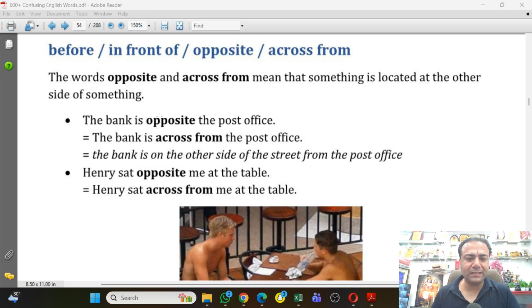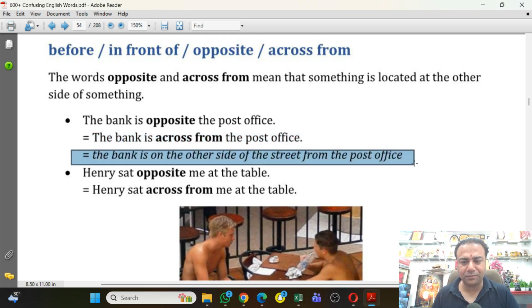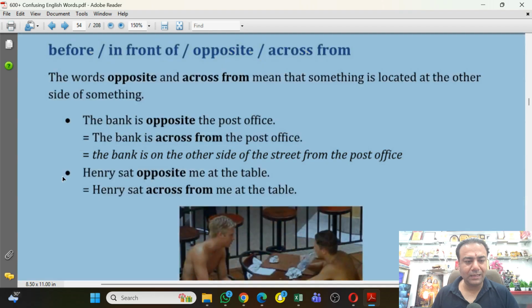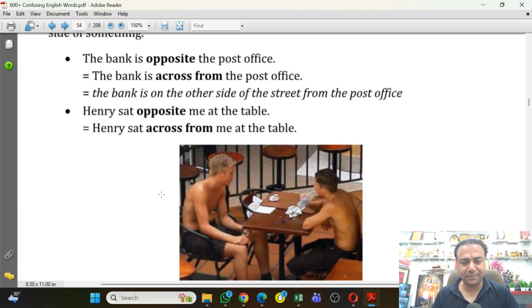For example, the bank is opposite the post office is equal to the bank is across from the post office. The bank is on the other side of the street from the post office. And Henry sat opposite me at the table is equal to Henry sat across from me at the table.